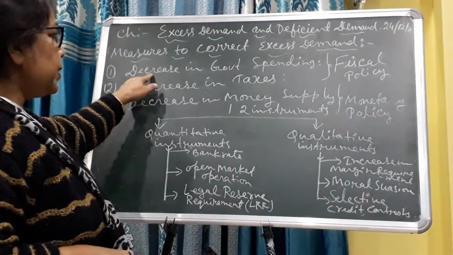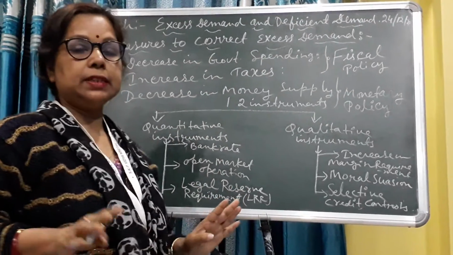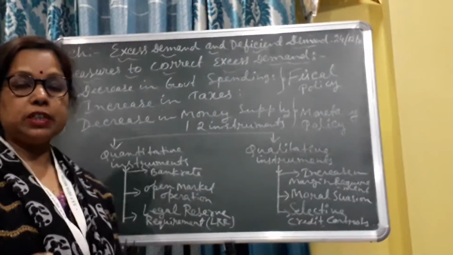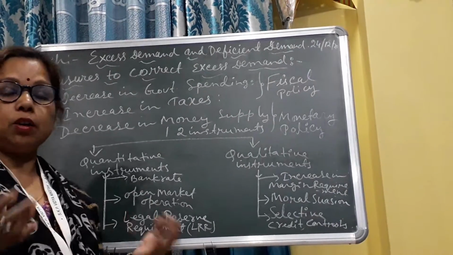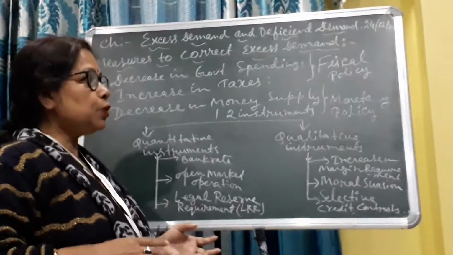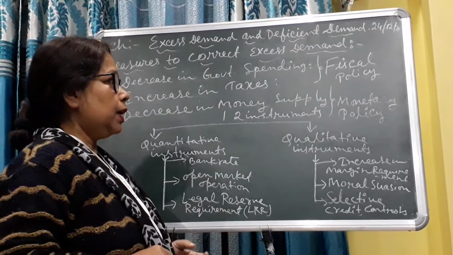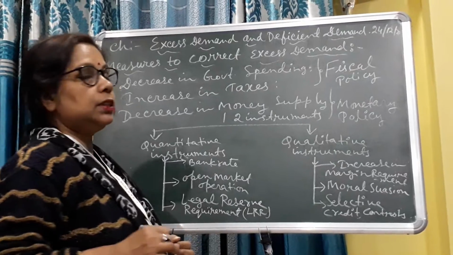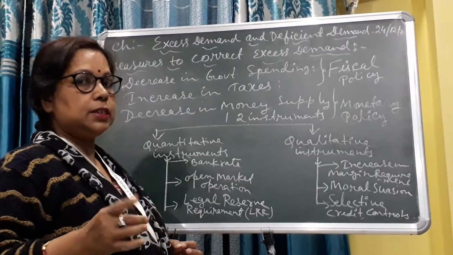Number one, decrease in government spending. We have seen that the government sometimes spends a huge amount of money for the construction of roads, dams, flyovers. In such cases the government spends a huge amount, and that's why aggregate demand is created in the economy. So in such cases the government has to decrease the expenditure, then excess demand will be controlled.